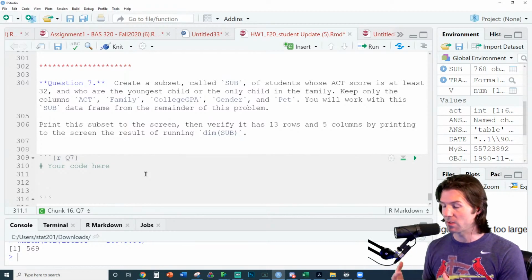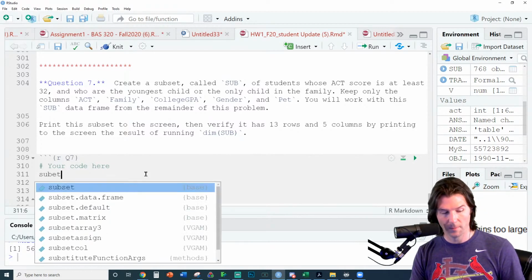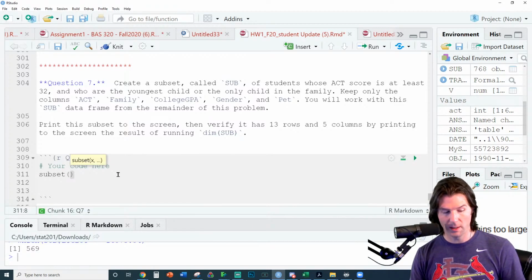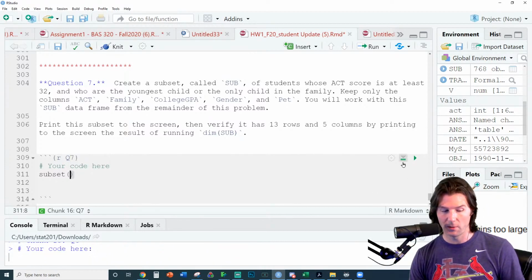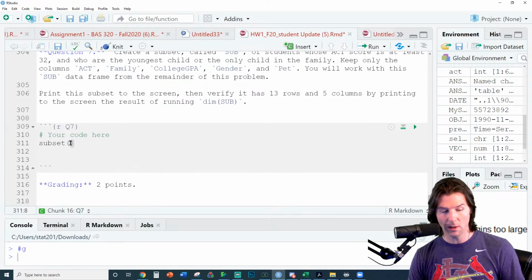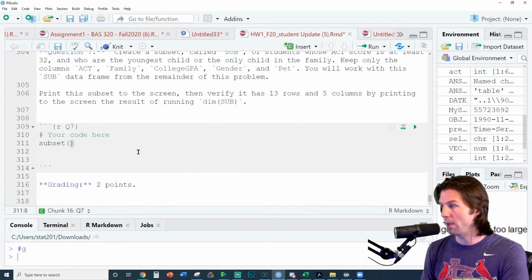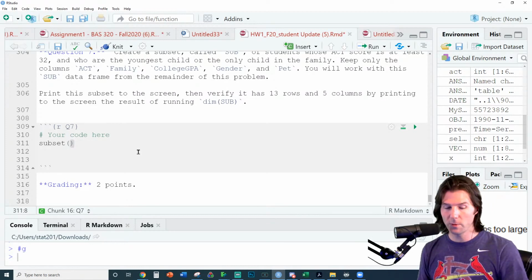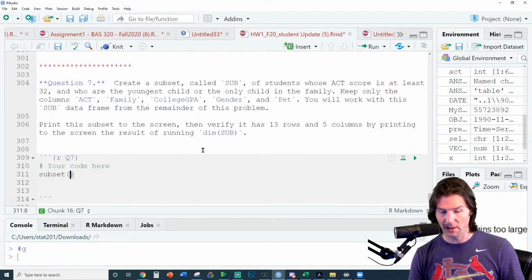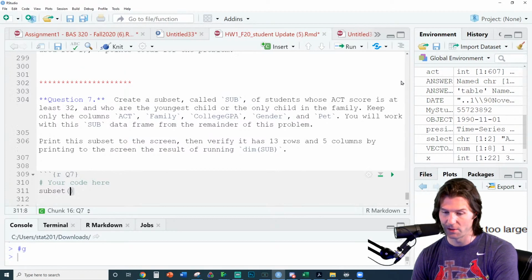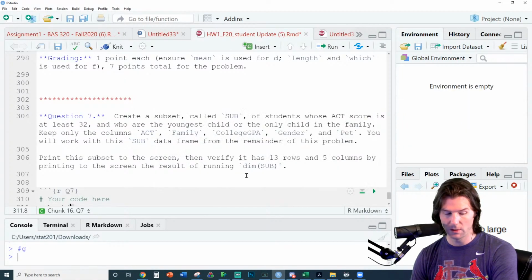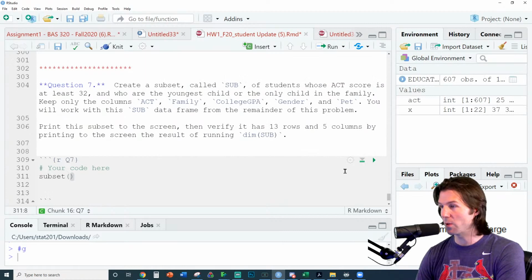So let's try doing the subset step by step right here. When we do subset, we need to understand it first takes in what are we subsetting. The first goal right here is what are we subsetting. Who knows what we're subsetting right here? Let me clear out my global environment. What are we subsetting? And this runs all the code above.